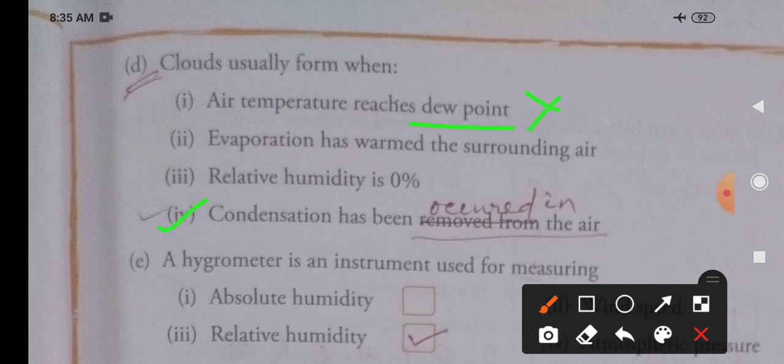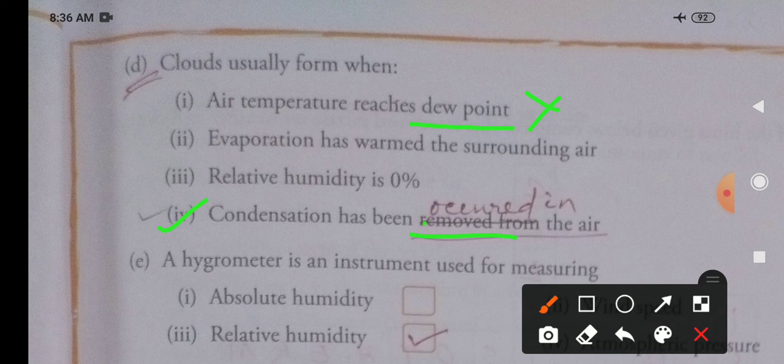But there is something that you have to correct. You have to rewrite something there. So what is that? Condensation has occurred in the air. When condensation occurs in the air, then only a cloud is formed. Something wrong is given there. "Removed from the air" is given, so that is the wrong one.